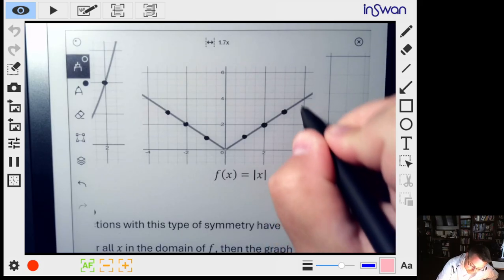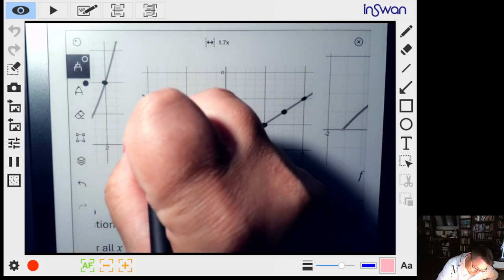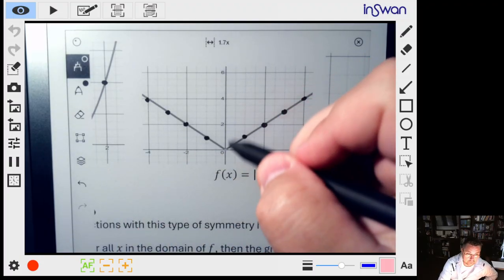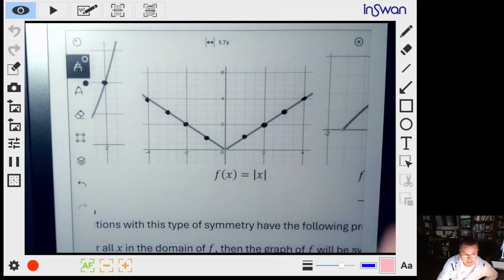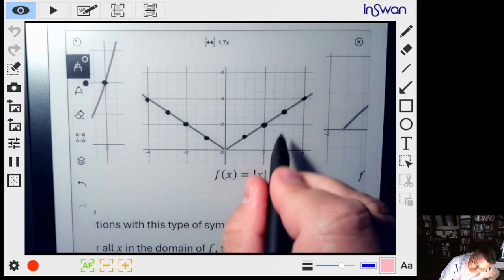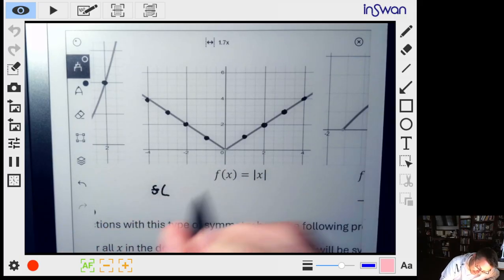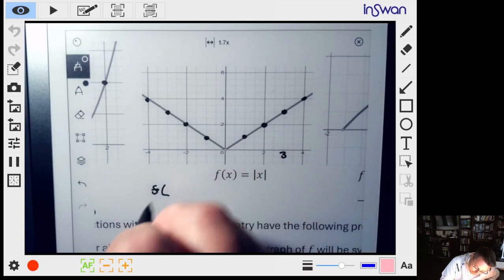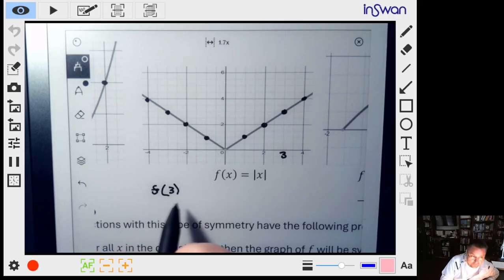These are easy points to see on the graph. Again, we have that symmetry along this line right here. We could say, let's say, the height at 3 is 3, so this value is equal to 3.